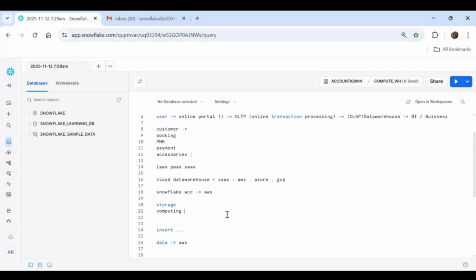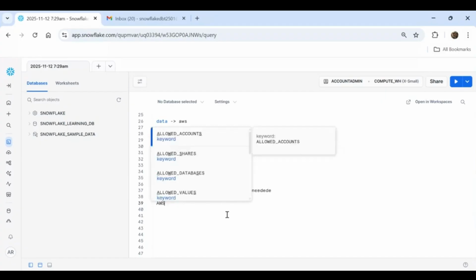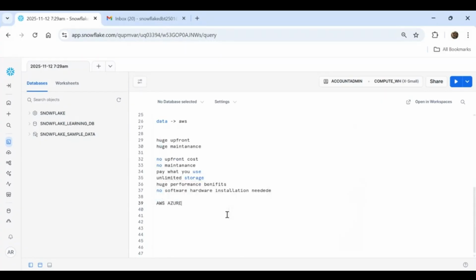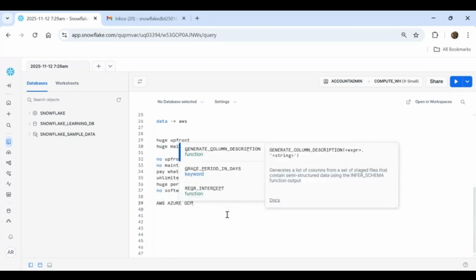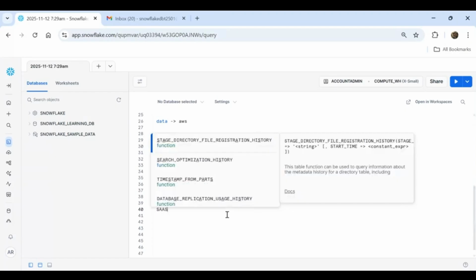From this entire session, there are a couple of questions people ask. First of all, what are all the cloud service providers acceptable while working with Snowflake? Your answer would be AWS, Azure, and GCP. The second question they ask is whether it is an IaaS product, PaaS product, or SaaS product. Your answer would be that it's a SaaS product.